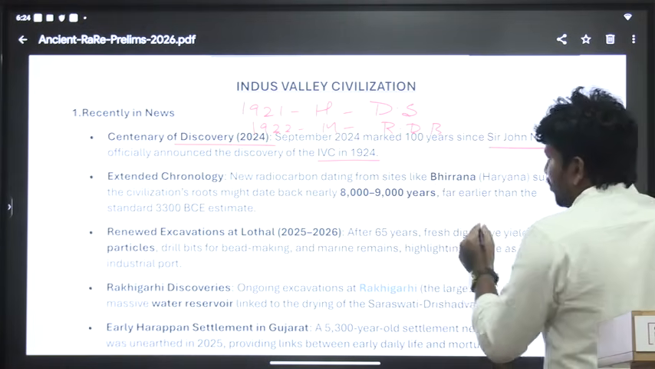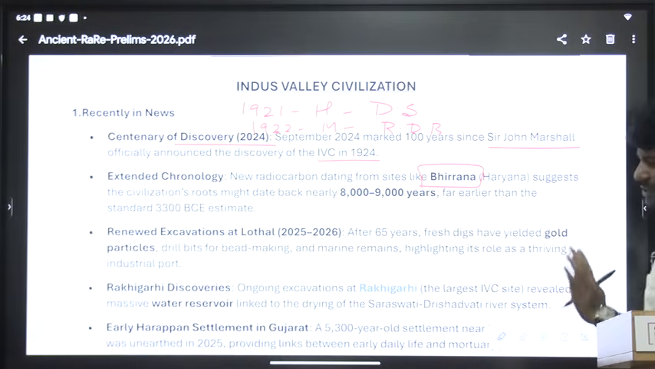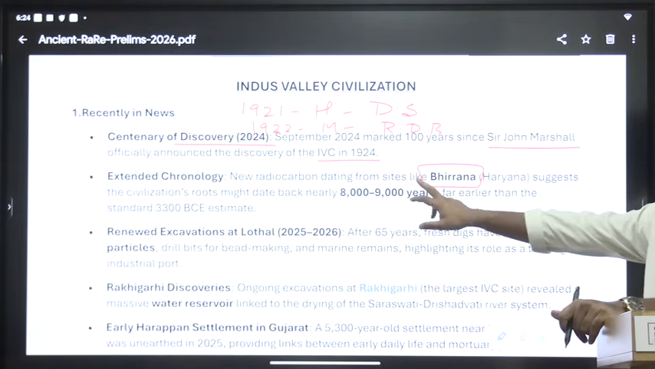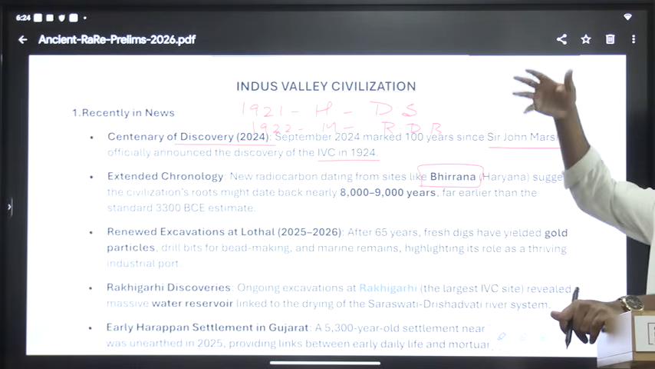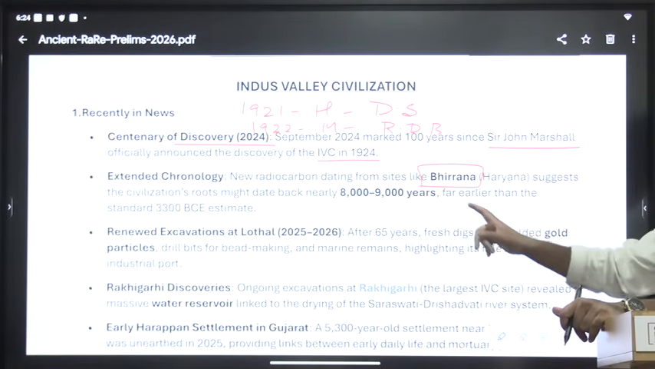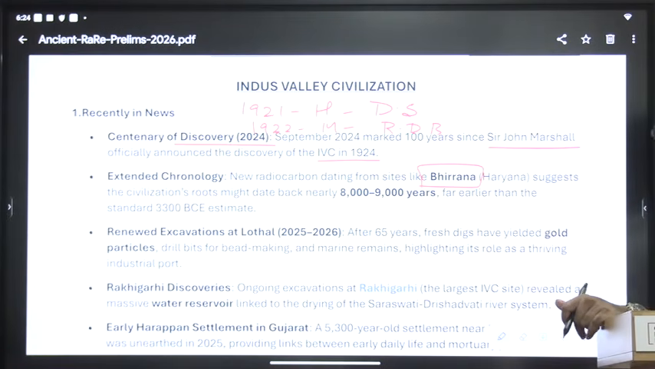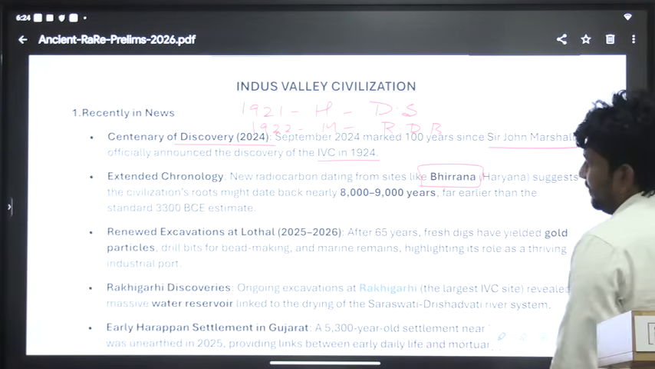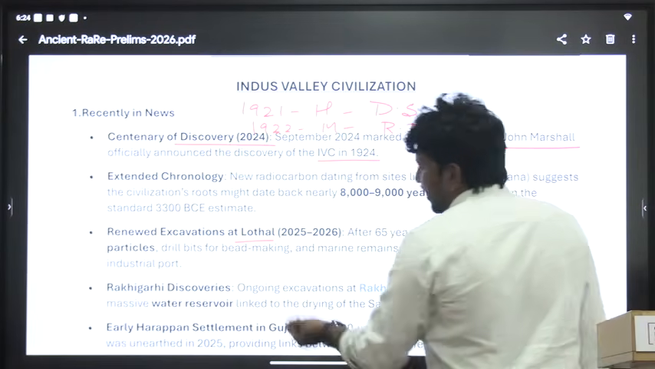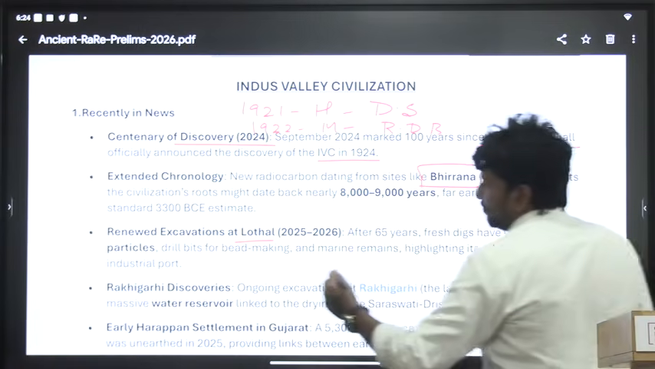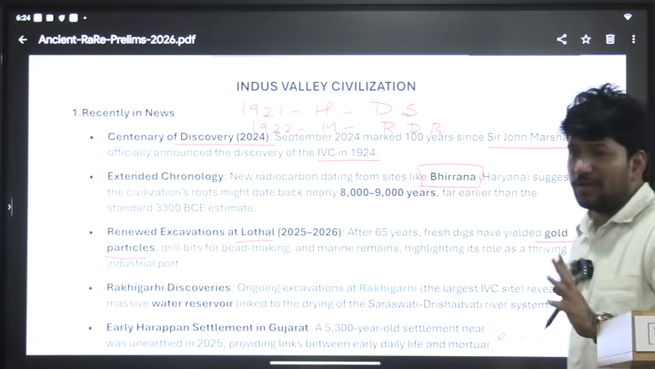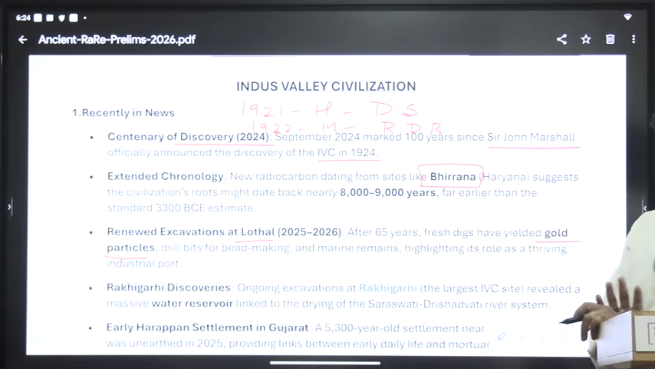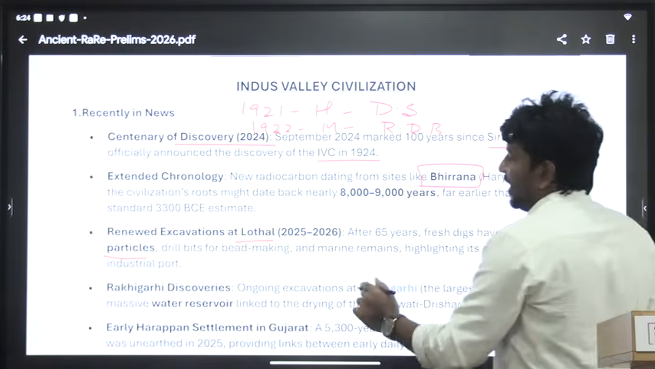Next one, there is a new site that was found, Birana. Just remember, there is an IBC site that was found, that is Birana. They may ask which of the following sites is related to IBC. They may give the name Birana. So Birana is a new site we found. And next one, there is a renewed excavation at Lothal where we found gold. Did IBC people know gold? Yes. Already IBC people knew about gold. This is not important. But why have I given it?